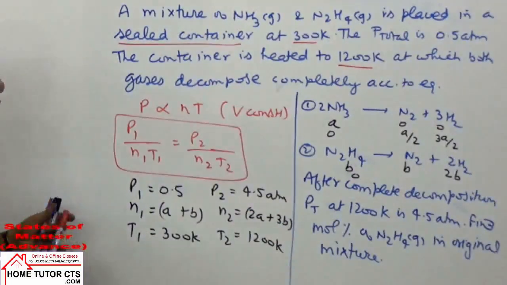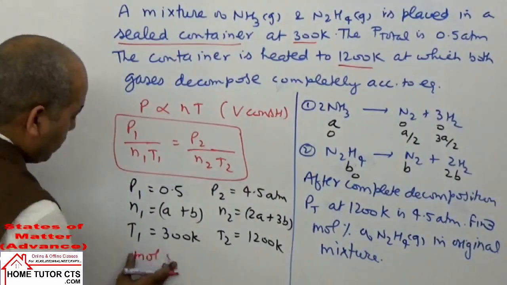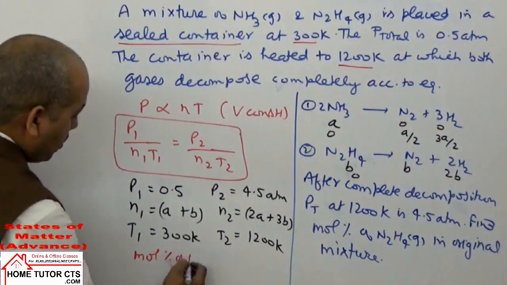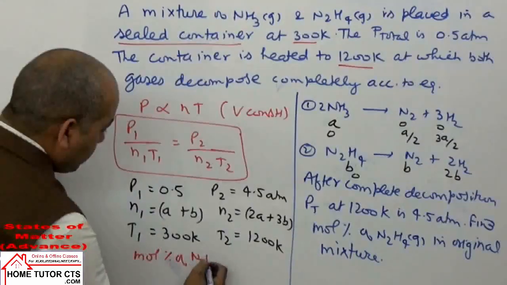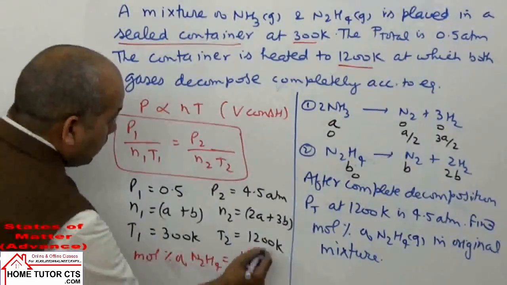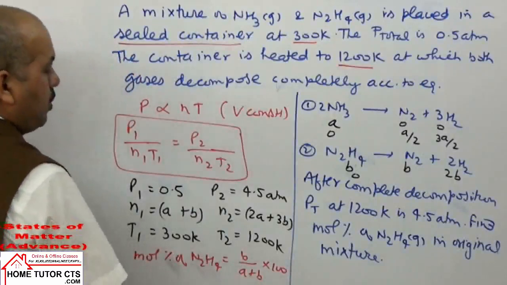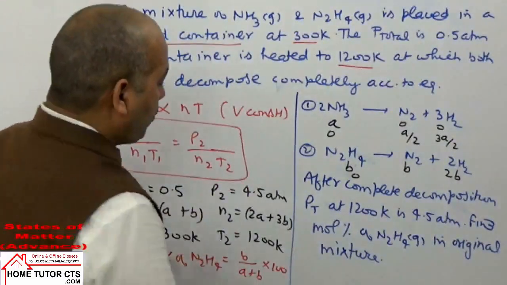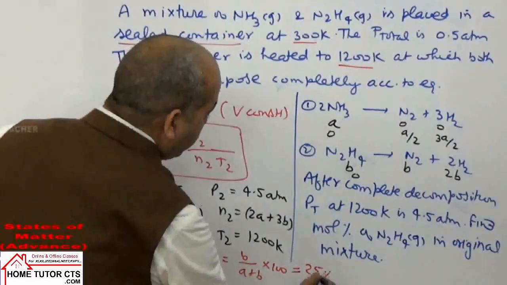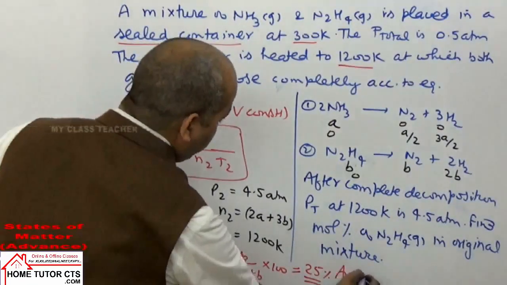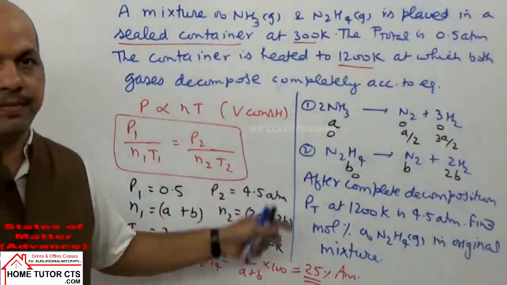So how much will come for hydrogen, the mole percentage? From the ratio you can take B upon total moles A plus B into 100. We get the ratio, from the ratio we can get the percentage, and this answer should come 25%, which is the answer given for this question. You calculate it, your answer should come to this for this question.